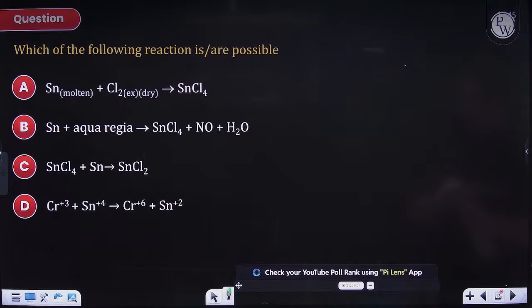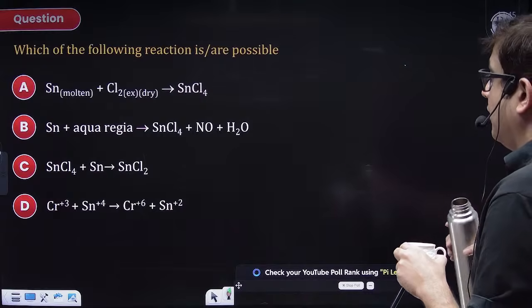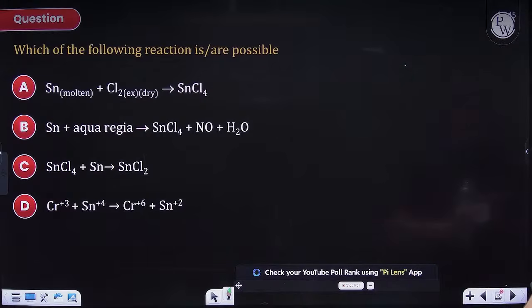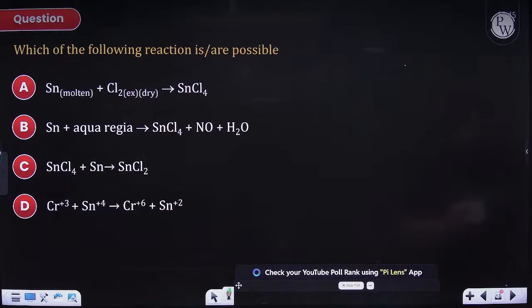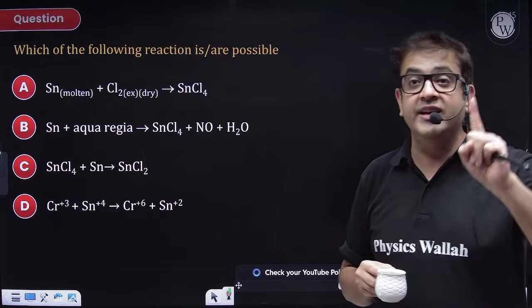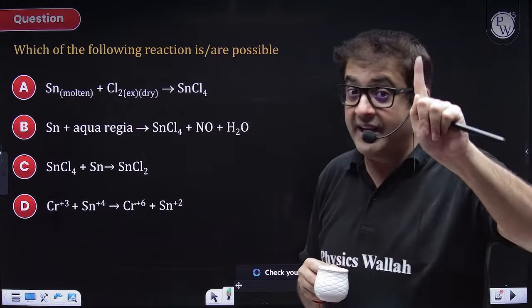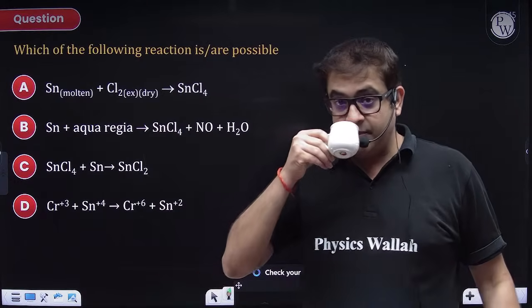Which of the following reactions are possible? How many of them are possible is your question. Molten tin reacting with chlorine forming SnCl4. Yes, sir, chlorine is in excess, so excess will force tin to come to +4 oxidation state, because inert pair effect is valid for lead, the heaviest member, not for tin. Beta, please make sure, what is the most stable oxidation state for Sn? +2 or +4?